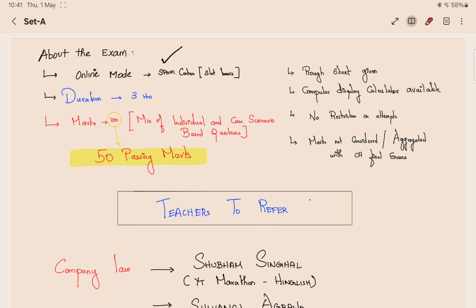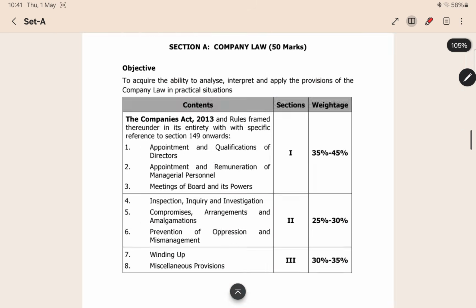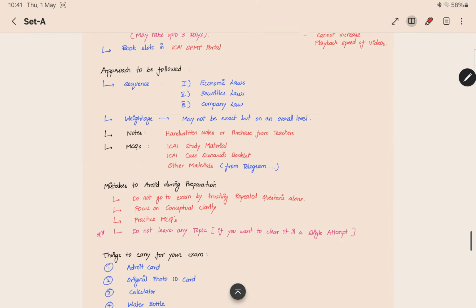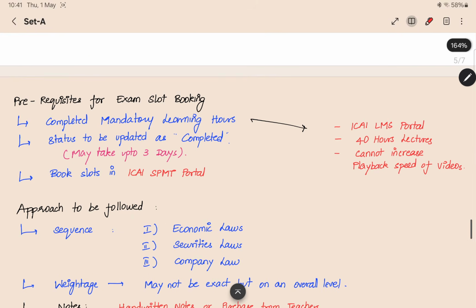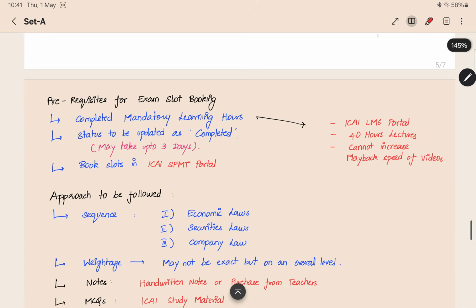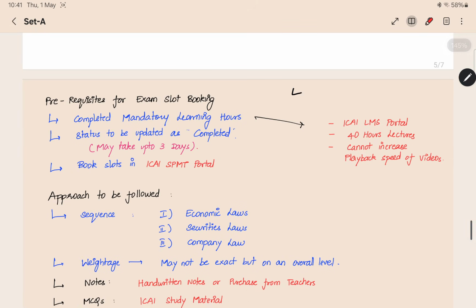First thing you have to see is the mandatory learning hours you have to complete. Before applying for the exam, you need to have some prerequisites. You should complete the mandatory learning hours in the ICA Learning Management System portal. There you have to log in using your SSP credentials, your student registration number and then the password. By using this, you can log in to the LMS portal.